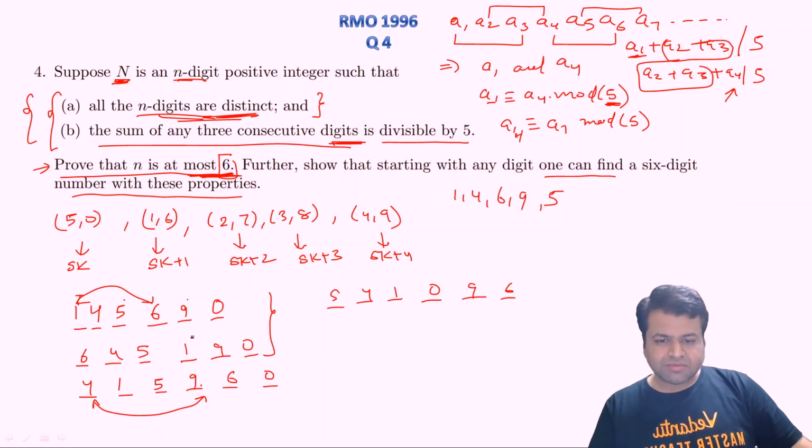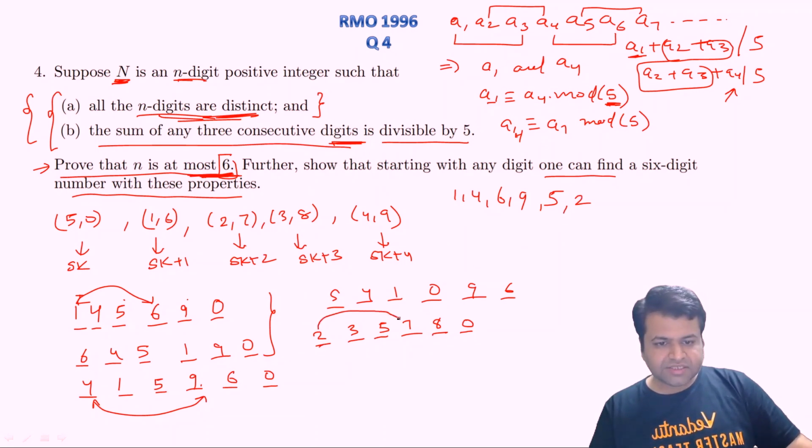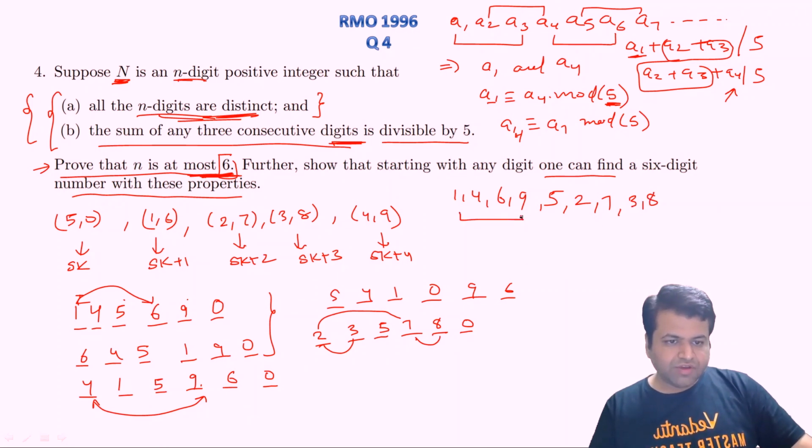Let's take the other numbers. Let's say we take 2, 3, 5. So corresponding to 2, there should be 7, and corresponding to 3, there should be 8, and corresponding to 5, there should be 0, right? So as you can see, this number is starting from 2. We can interchange these two, and the number will start from 7. We can interchange these two, and accordingly these two will also get interchanged, so the number can start from 3 and 8 as well.